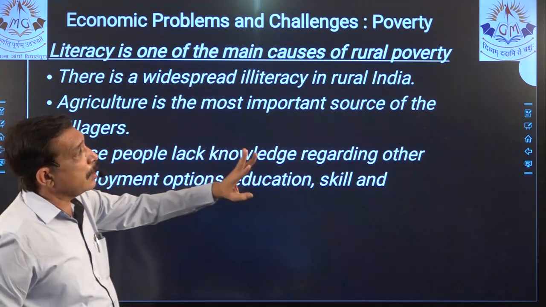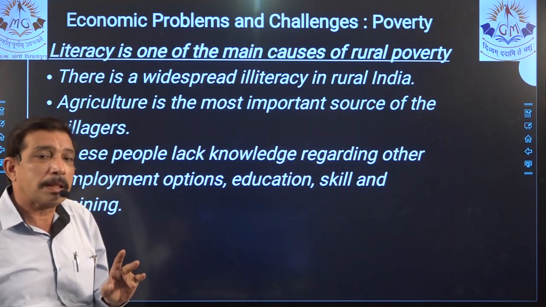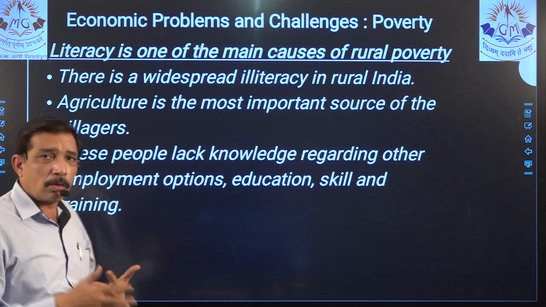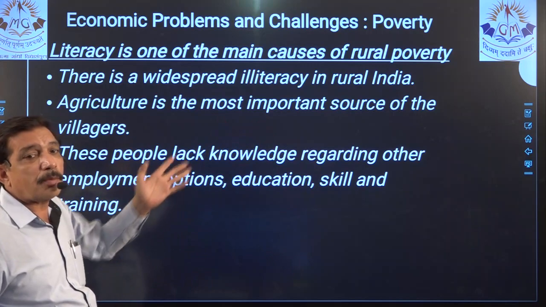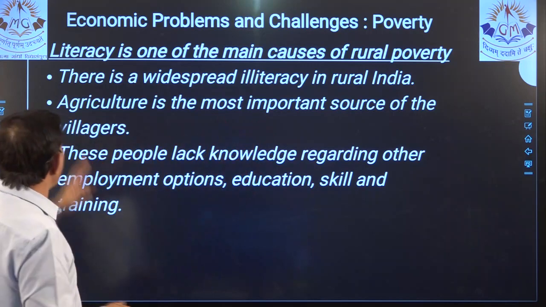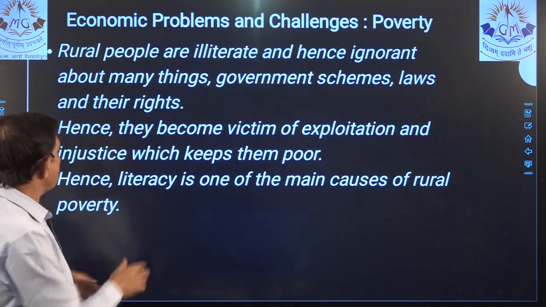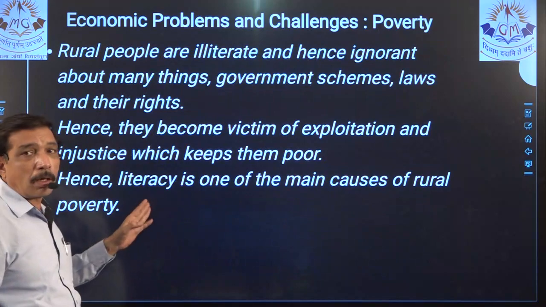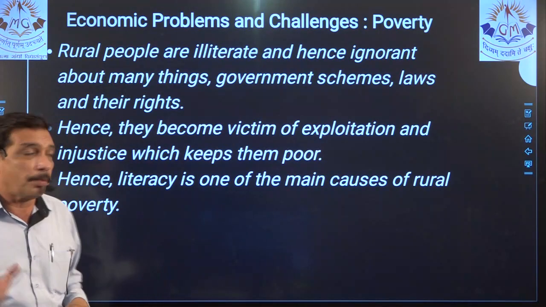Illiteracy is one of the main causes of rural poverty. This is a 2-mark question because it asks us to give reason or to explain the statement, right? Both of them are true. You can add give reason at the end, or you can say explain the statement. Illiteracy is one of the main causes. Now small points are there, 1 2 3 4 5 6. The last point you don't consider, as literally you are writing the same statement, so it is basically 5 points. 5 points, that means 2 marks.